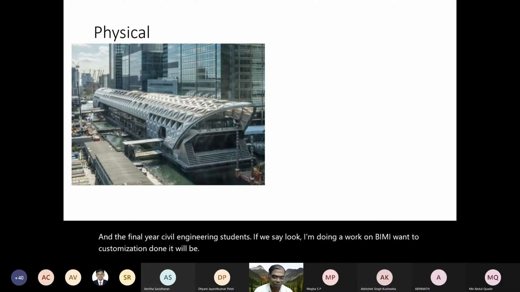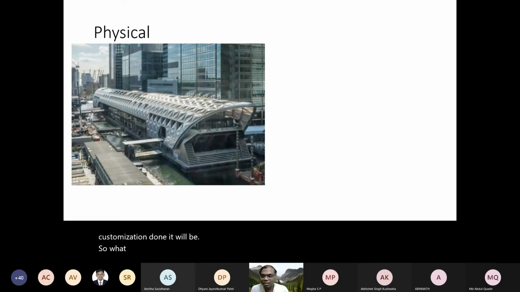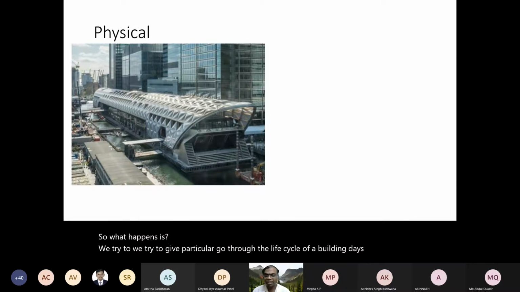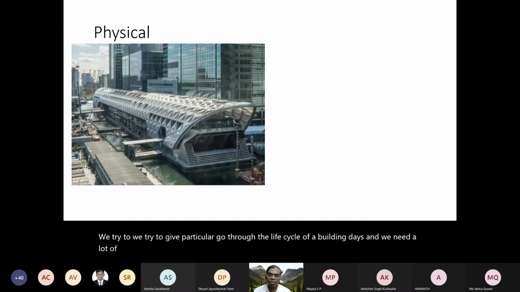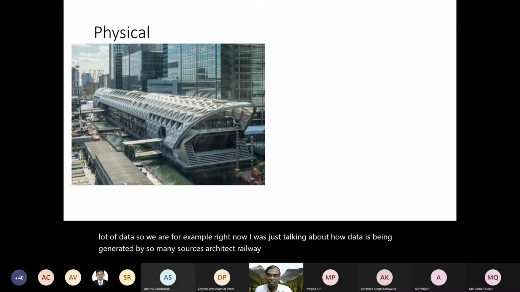So what happens is, nowadays we try to go through the life cycle of a building, and we need a lot of data. Right now I was just talking about how data is being generated by so many sources: architect, railway engineer, geotechnical engineer, structural engineer.